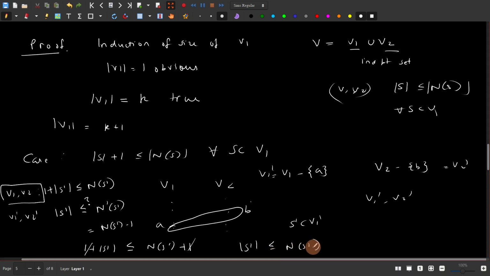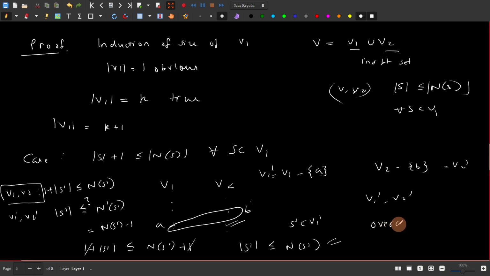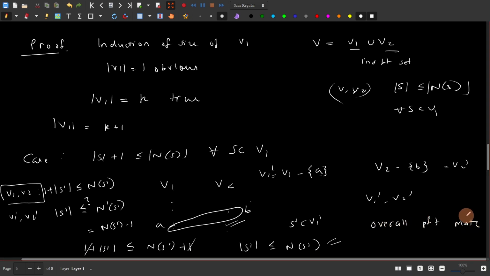Now this condition holds, which is very similar to the original condition, and you are working on a smaller graph because we have eliminated elements a and b. So by induction, there exists a perfect matching here, and there already was a matching of a and b, so we get an overall perfect matching. Just to recall, a perfect matching is a matching such that every element of v1, that is the left-hand side partite, gets mapped to some element on the right-hand side. So this was case 1.